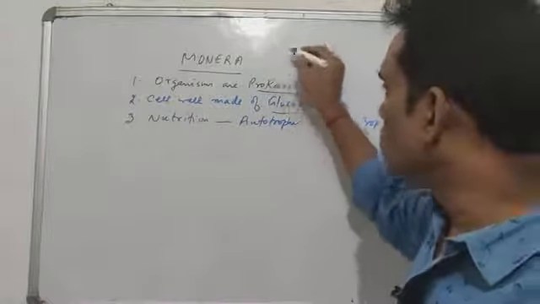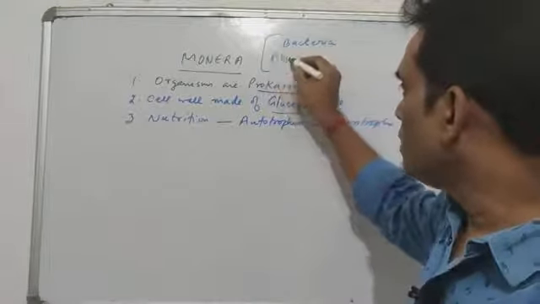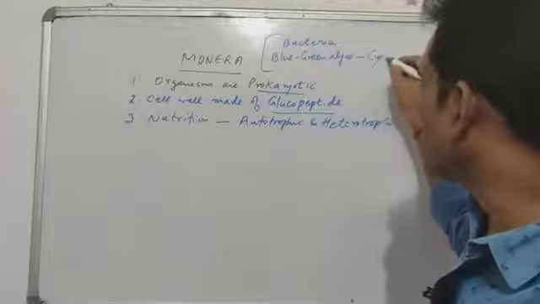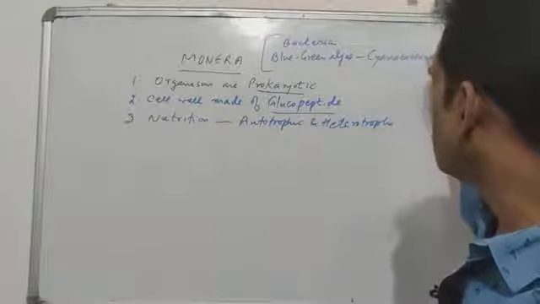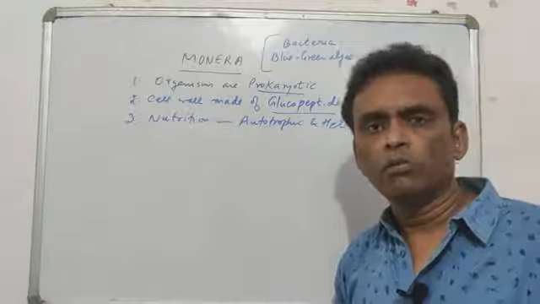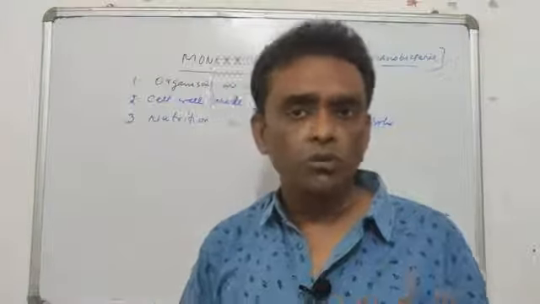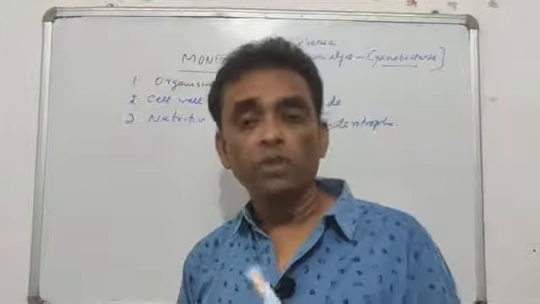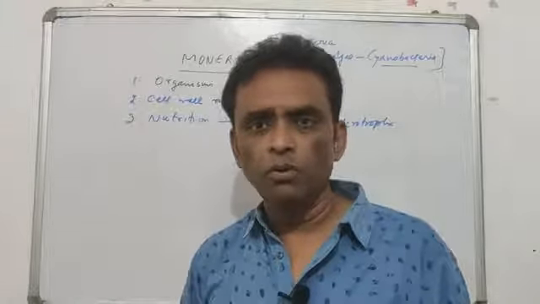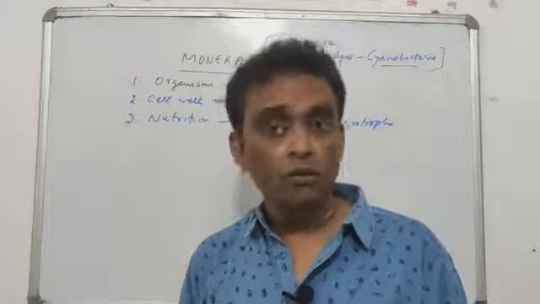The Monera includes organisms like bacteria and blue-green algae, which is also considered a type of bacteria. Nowadays, a lot of writers have started writing them as cyanobacteria. Now, bacteria in general do not possess chloroplast, so they do not carry out photosynthesis, but they carry out a process called chemosynthesis and synthesize their food. So you'll call them autotrophic but not photosynthetic.